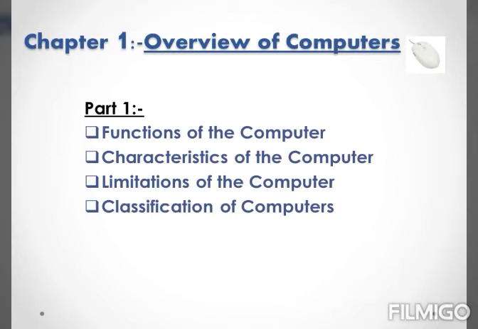So students, in the first part of the chapter, we are going to cover some key points such as functions of computer, characteristics of computer, limitations of computer, and classification of computers.